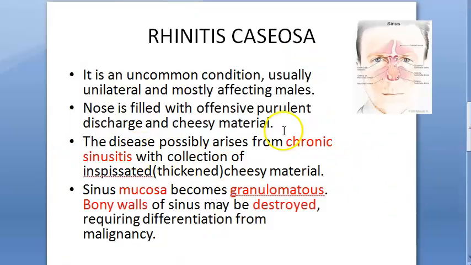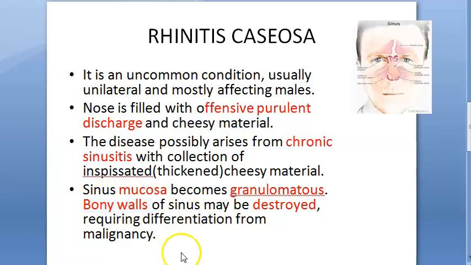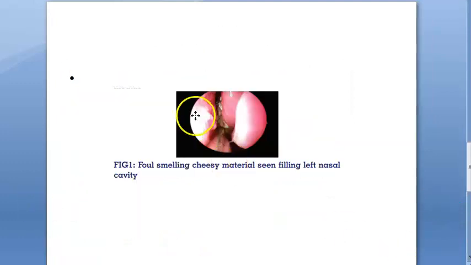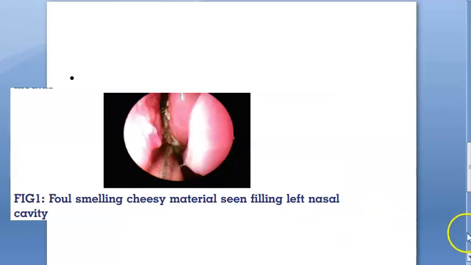This guy has discharge, don't forget, offensive purulent discharge and cheesy material. The nose is filled with cheesy material. Where is the cheesy material? In the nose. So let's move on to the treatment. Just look at this. If you find cheesy material in the nose, it can be that the sinuses are affected. Very uncommon condition, they are saying.